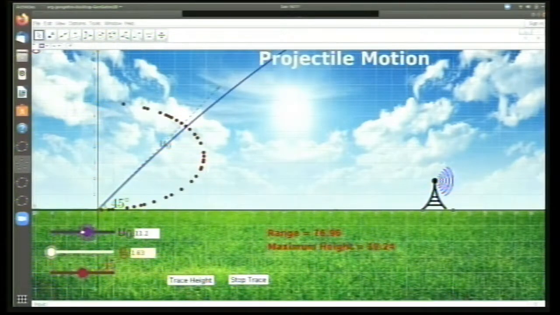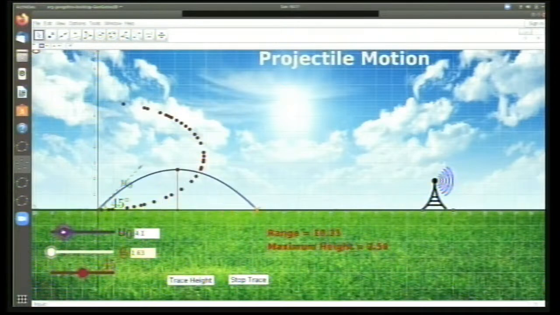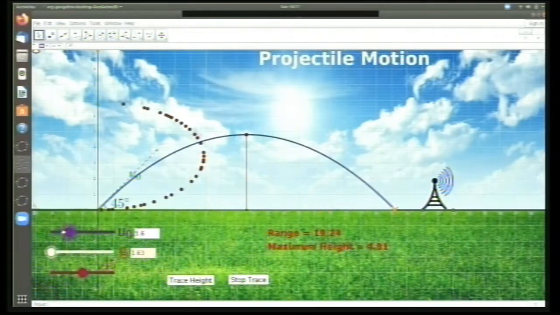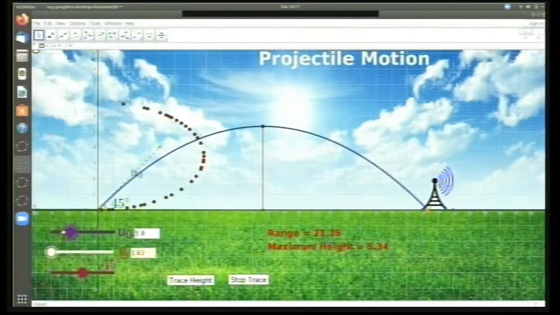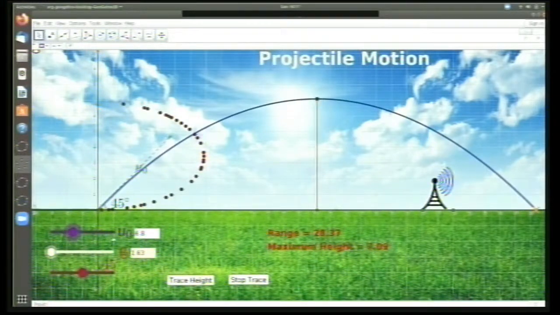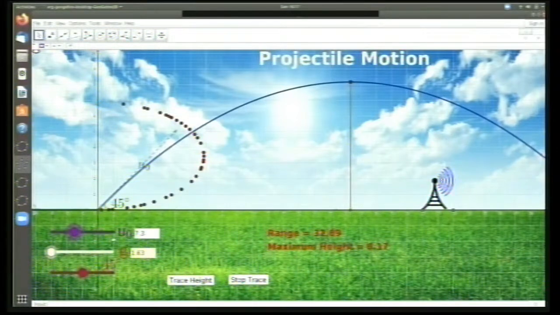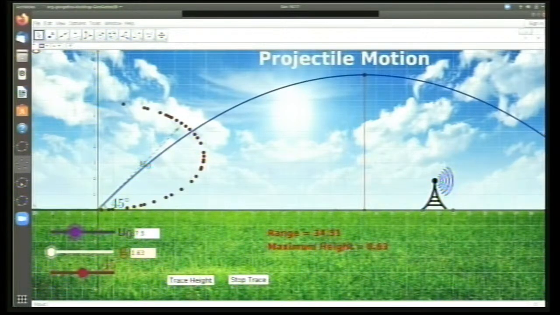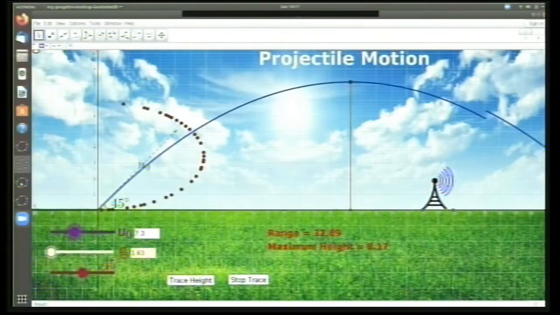Now, if I want to strike the same mobile tower, if I'm fixing that mobile tower on the moon, now you can see that, okay, the value is about 6. So at a value of about 6, we can actually strike the mobile tower. So this is one way we can teach projectile motion using this applet.